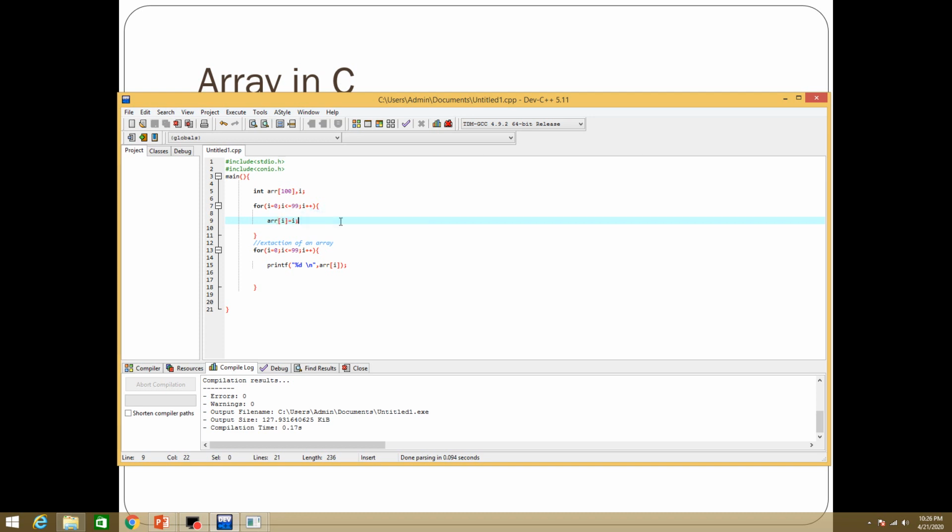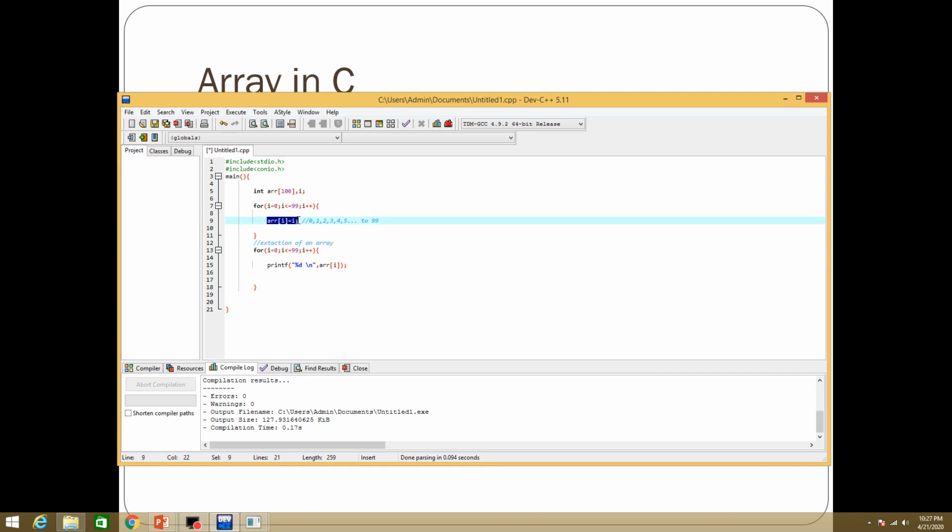So now we have the array from 0 to 99. The values are 0, 1, 2, 3, 4, 5 and up to 99. So these are the values of the array.